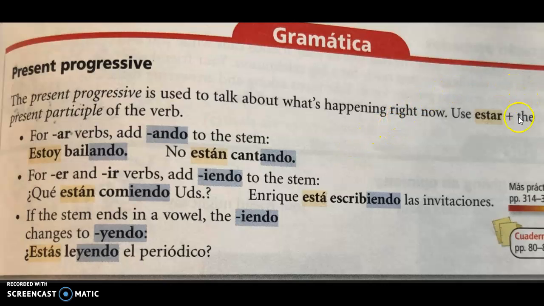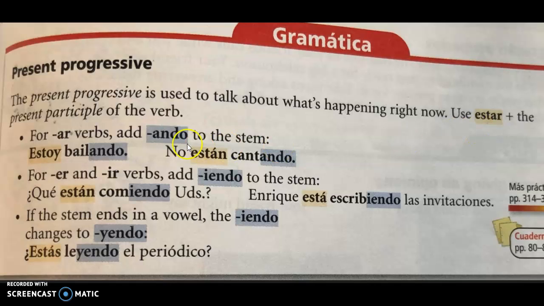So you're going to use a form of estar, and then you're going to use the present participle of the verb. So we have two versions of that. AR verbs are going to use ando, and IR verbs are going to use yendo. Okay? Hopefully remember your estar forms. Remember estoy, estás, está, estamos, and están. Okay? Those are your forms of estar. And then you're going to use ando and yendo, an ending with a verb, to create these present progressive verbs.